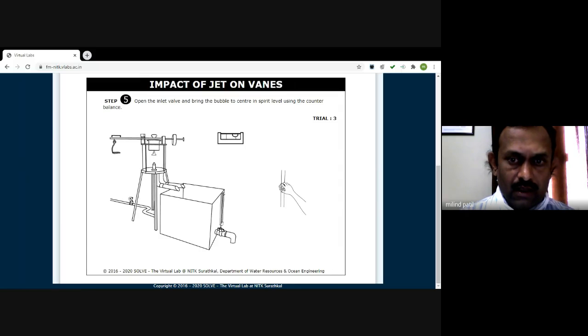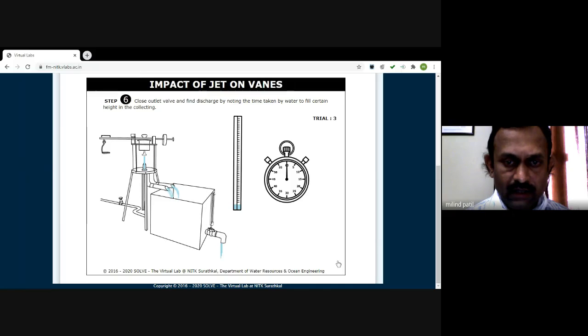Open this valve. Allow the water to strike over the plate. Now adjust the counterbalance. The spirit level is now horizontal, so we are now ready to take the readings.